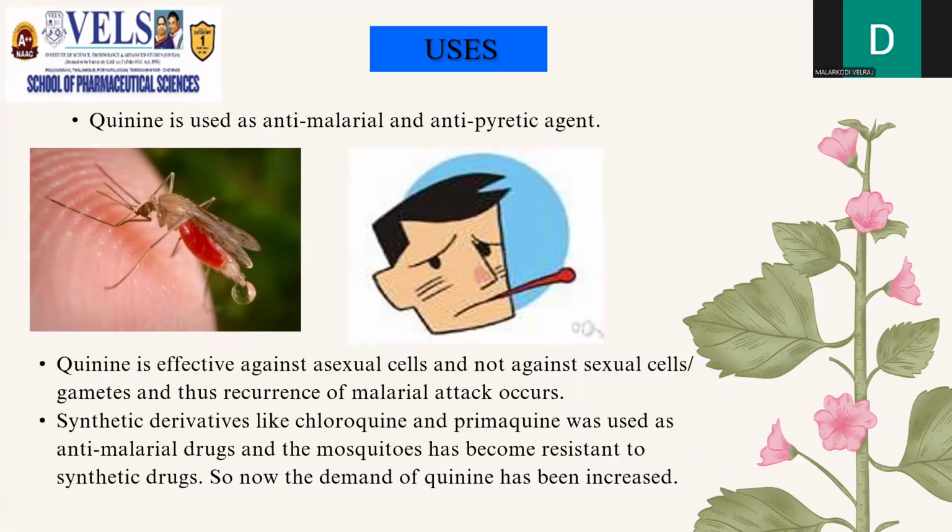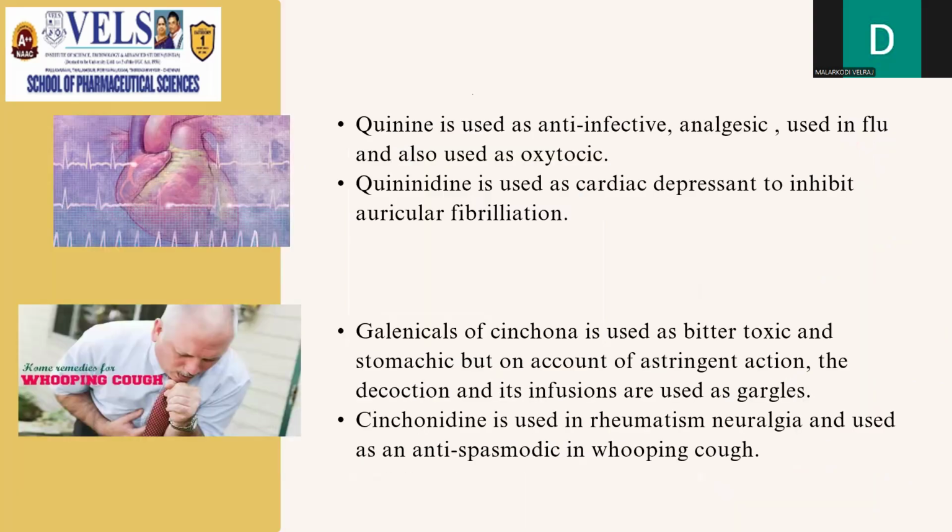Uses of cinchona alkaloids. Quinine, which is found to be the major constituent, is used as a best anti-malarial and antipyretic agent, and it is effective against the asexual cells and not against the sexual cells, gametes, and thus recurrence of malarial attack occurs. Synthetic derivatives like chloroquine and primaquine have now replaced the quinine alkaloids as anti-malarial drugs. The mosquitoes have become very resistant to synthetic drugs, so now the demand for quinine has increased.